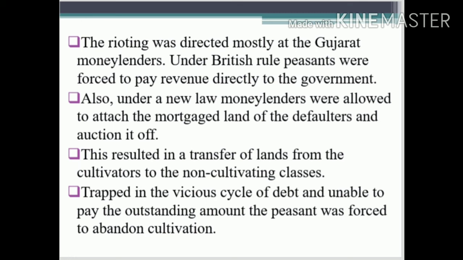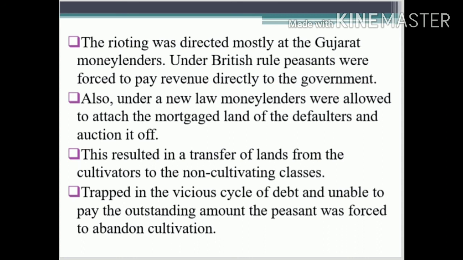That is mortgage. Mortgage means adagu vaikkirathu, nilatha adagu vaikkirathu. Then auction, ஏலம் விடுறது. So here, when the poor farmers mortgaged their land, the money lenders auctioned it, that is, they sold their land, and this resulted in a transfer of lands from the cultivators to the non-cultivating classes, because during the auction the money lenders, that is the rich people, bought these lands, so they are the non-cultivating classes, and they won't cultivate anything from the land.